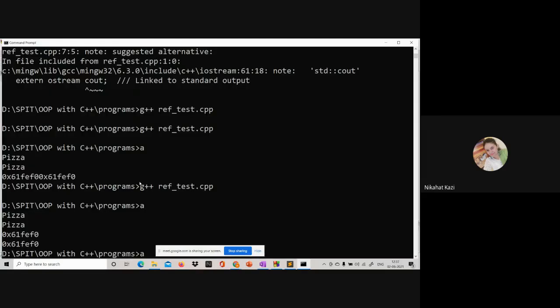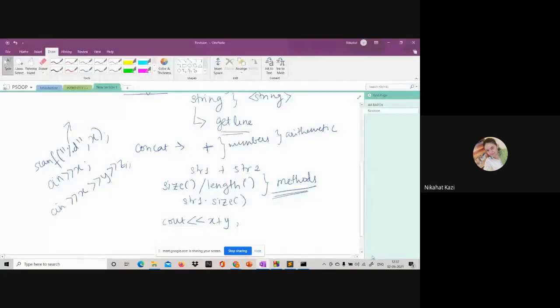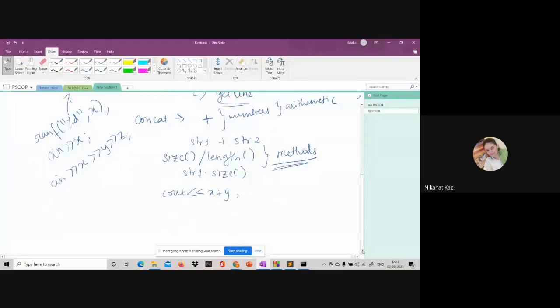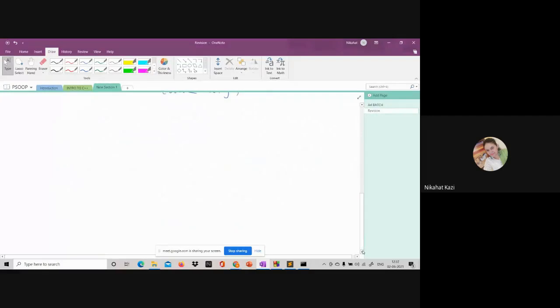The question is, do you remember quadratic roots? Roots of a quadratic equation? Yes, ma'am. That formula, discriminant and all. Minus b, b square minus 4ac.